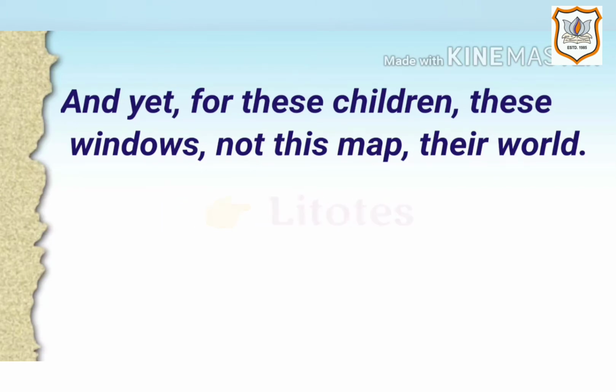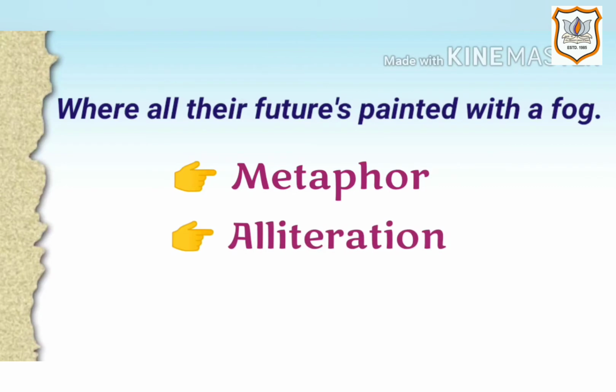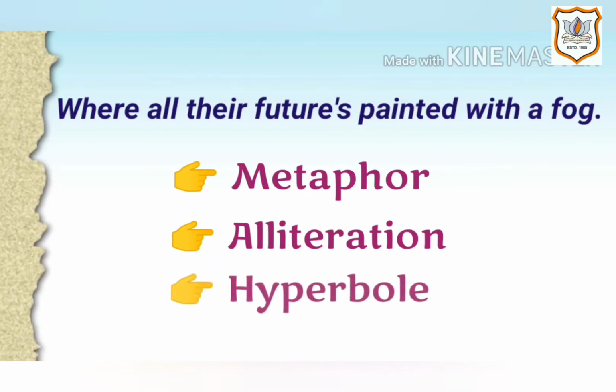Next is, where all their future's painted with a fog. Here the figure of speech is metaphor because the future of the slum children appears like a fog, dim and clouded. Another figure of speech here is alliteration because the sound of consonant F is repeated in the words fog and future. Another figure of speech here is hyperbole because there is an overstatement that their future is painted with a fog.